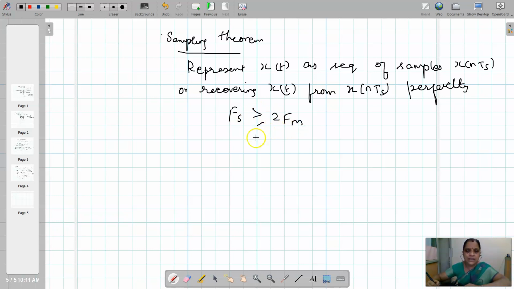This is the sampling criterion that needs to be followed when you convert the continuous time signal or analog signal into a discrete set of samples. This is the sampling theory.